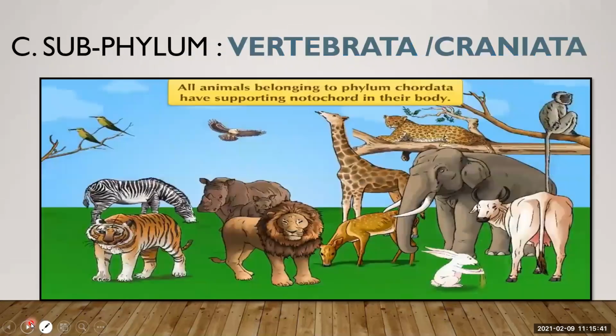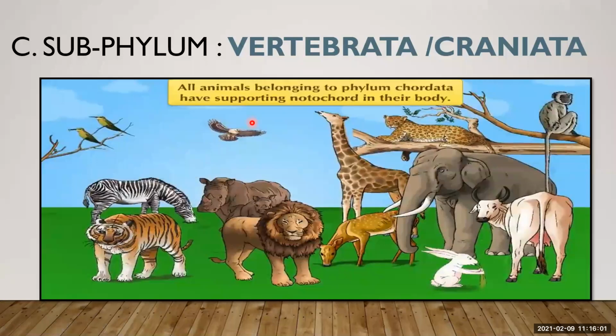Moving to the next, that is subphylum Vertebrata or Craniata. It is also called Craniata. So till now we have completed two subphyla, that is Urochordata and Cephalochordata. Now moving to the third subphylum, that is Vertebrata or Craniata. It is also called Craniata.